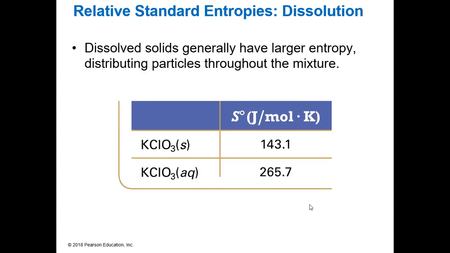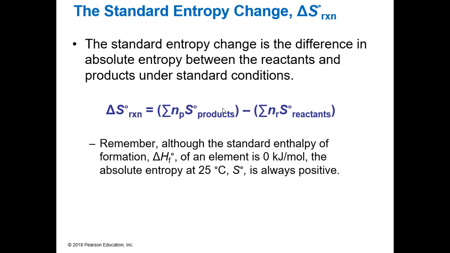If we dissolve something, so we know, right, a solid is going to have a lower entropy than something that's dissolved. Because when we dissolve this, if it's aqueous, it breaks apart into its ions, and so now it is more disordered. So a dissolved substance will have a higher entropy. So we can calculate the standard entropy change as the sum of the moles of our products times their entropy in their standard state, minus the sum of the moles of the reactants times the entropy of our reactants in their standard state.